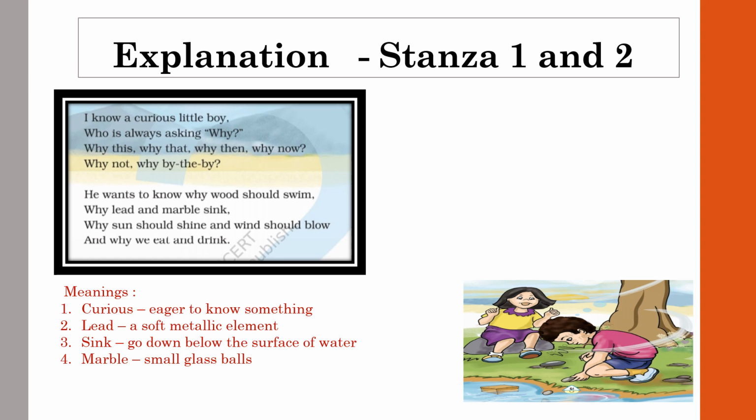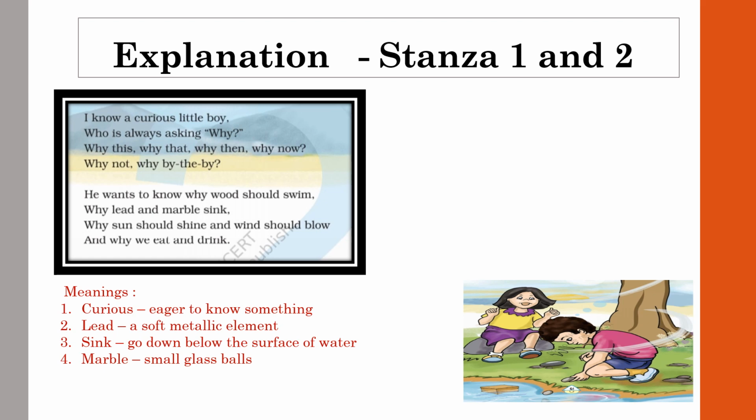Here, in these two stanzas, the poet wants to explain that he knows a little boy who is very curious about asking questions. He is asking about anything and everything. He is very anxious and eager to know something about everything.